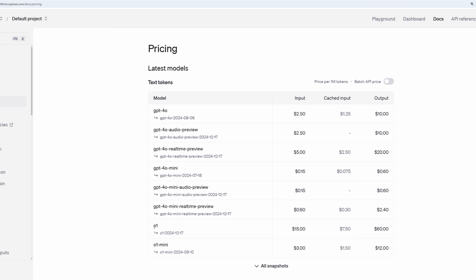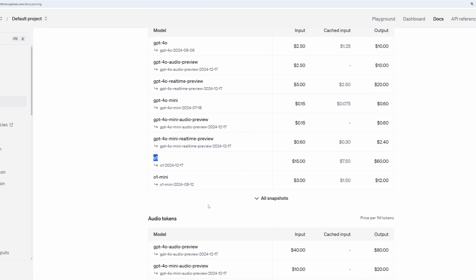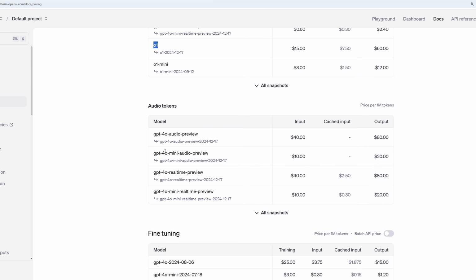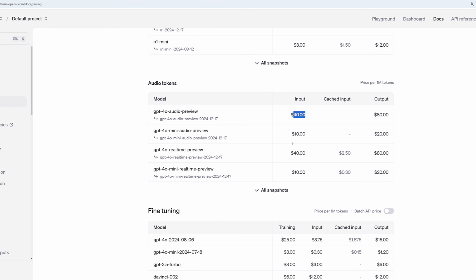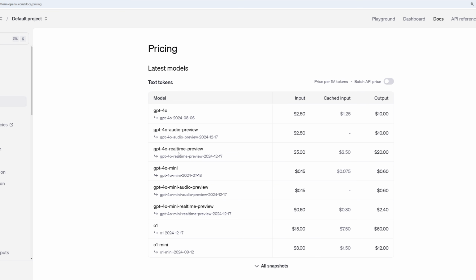But yeah, as you can see, O1, which is their newest model that they have available at the time of recording here, is $15 per 1 million. So much more expensive, but this is a very powerful model that can give you a lot of good capability. And then you also have audio models, $40. That's crazy. So yeah, that's the pricing. It looks like the cheapest one at the time of recording would be GPT-4o mini. So go with that one if you want to.